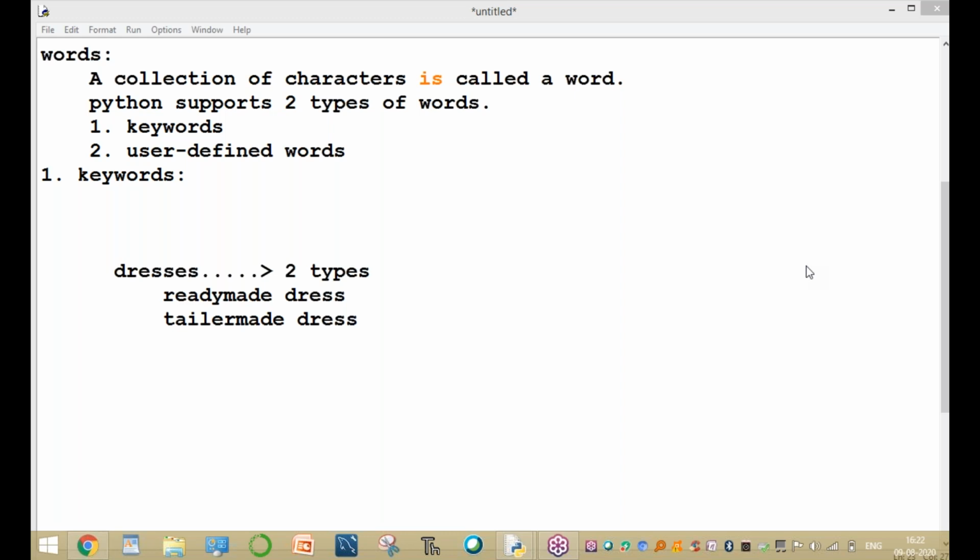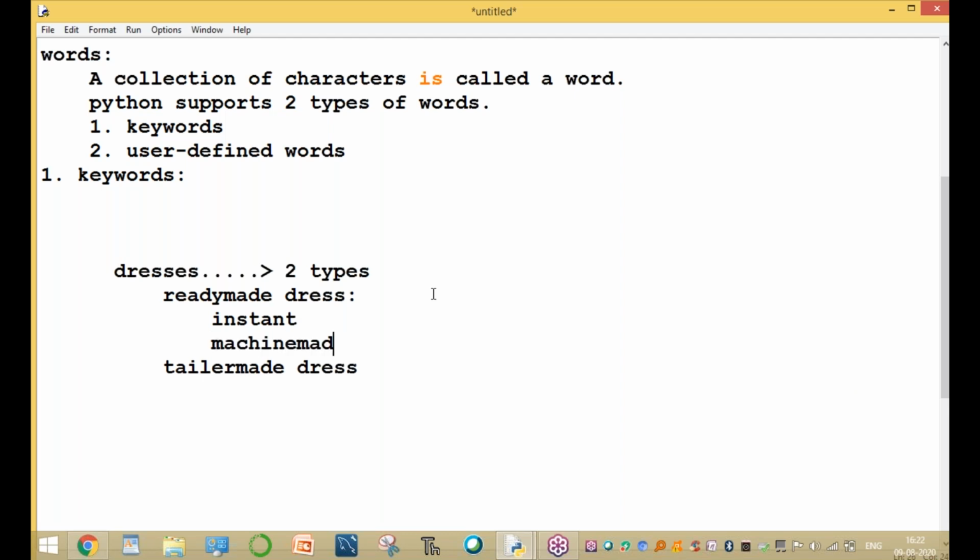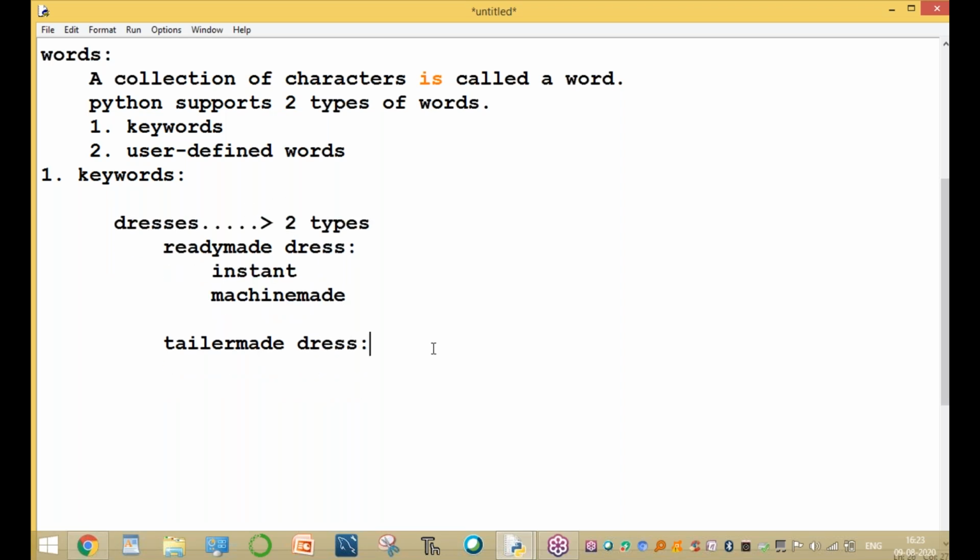Okay, instant. Very good, Mr. Bharat. That is instant dress. Right. Machine made. Very good. So this is instant and machine made. Anyone else? Please respond. Fast. Ready-made dress is instant dress. Go and wear the dress immediately, within 10 minutes only.